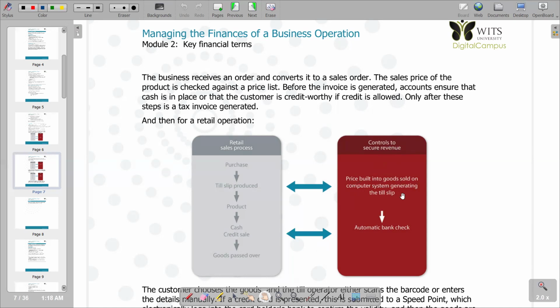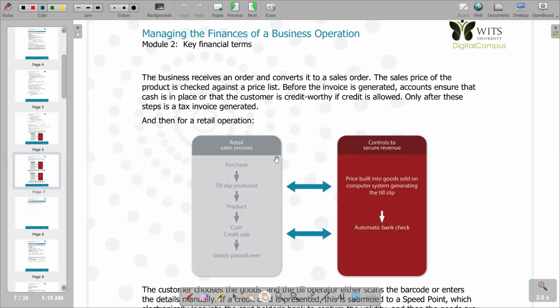So this is computerized. So you would see that at the beginning of the page, we have the appreciation of the significance of the computerized system that is being applied in the modern world. So we have the statement which reads that the business receives an order and converts it to a sales order, which we have just explained. The sales price of the product is checked against a price list before the invoice is generated. So basically, this is what we have.